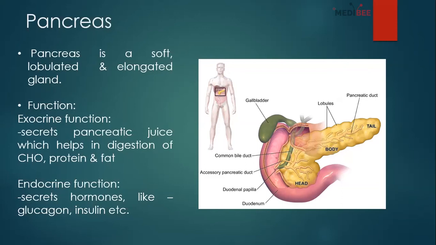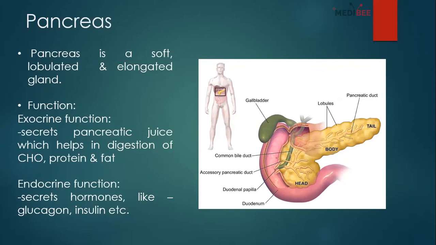It will have the detailed function in later slides, but for now, it secretes hormones like glucagon and insulin. So the first question, usually I have seen in many examinations during the Viva board, is what kind of gland is the pancreas? You have to tell that it's a mixed gland which consists of both exocrine and endocrine function.